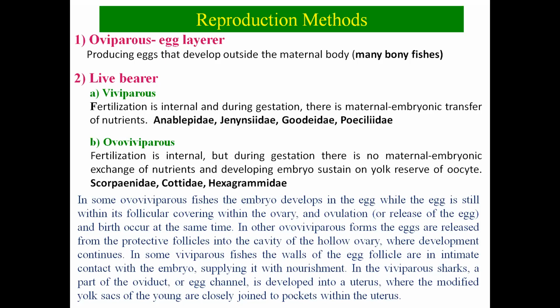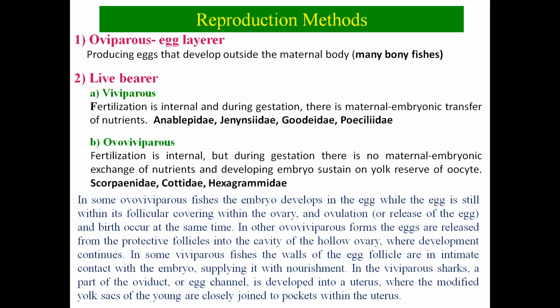Then the live bearers. Live bearers have two types of method: one is the viviparous, another one is the ovoviviparous. When we talk about the viviparous, the fertilization is internal, and during the gestation period, meaning the development from zygote to the adult one, it occurs inside the female, and there is a transfer of nutrient from mother to the developing embryo. That condition is known as viviparous, and such viviparous fishes belong to the families Anablepidae, Goodeidae, and Poeciliidae.